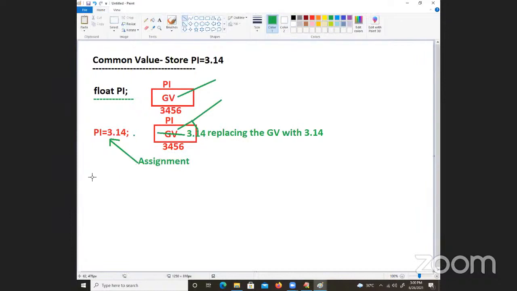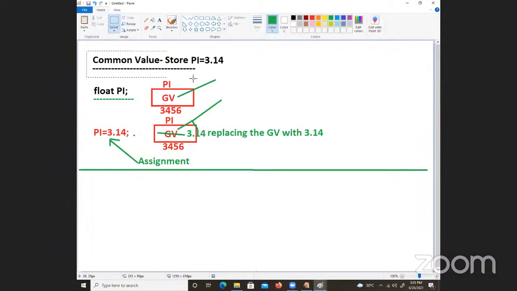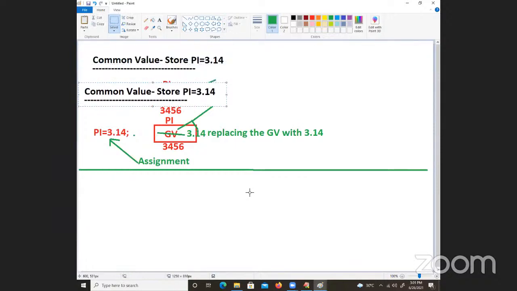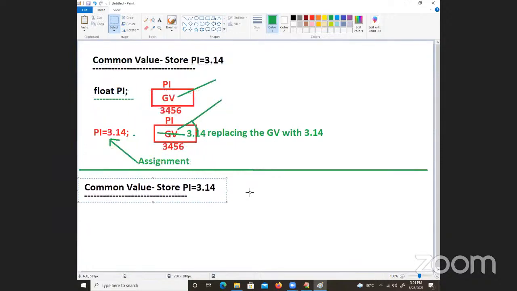Now, instead of this, what does the software industry recommend in programming languages? When a common value is coming in front of you, what should I do? Same thing, the common value storage representation.